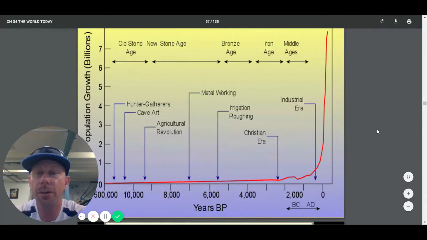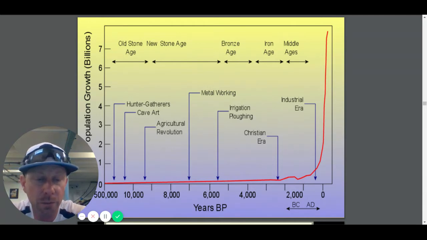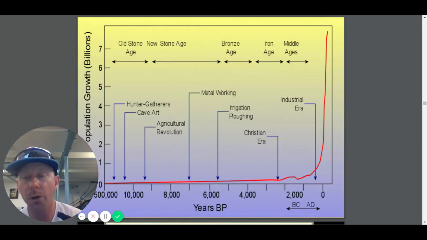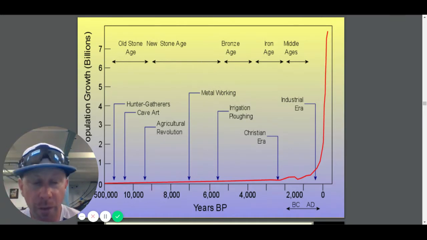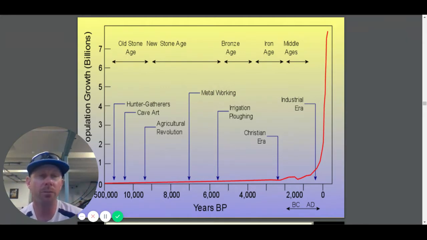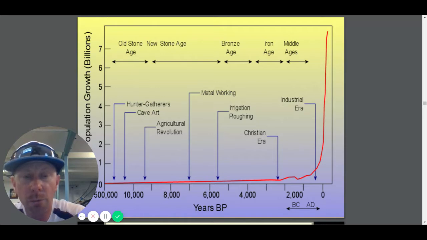So here, the next slide, 57. Population growth, billions of people here on the side, shows you how many, up to 7 billion on that side. And then shows you how many years, like 500,000 years ago, 10,000 years ago, 8,000, 6,000, up till today. So you see the curve. Human population growth was so low for hundreds of thousands of years up until these last couple thousand years. And really, to be honest, in the last 1,000 years, the population's grown tremendously. But from 1700 to now, we're like 5.5 to 6 billion more people in the world in just a few hundred years. So the Industrial Revolution's technology has changed everything.